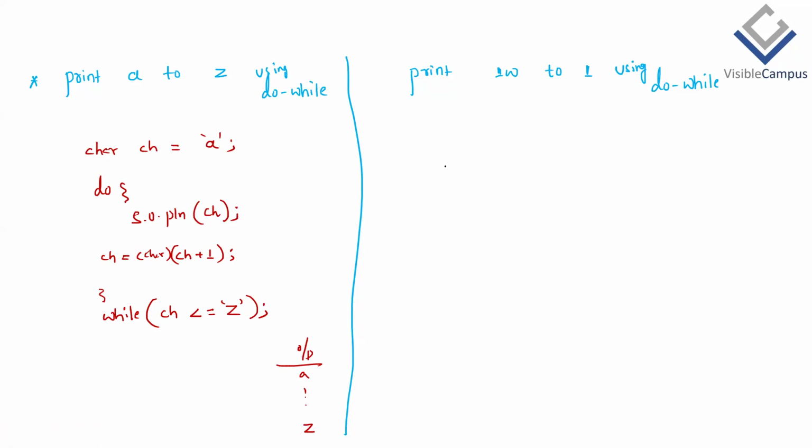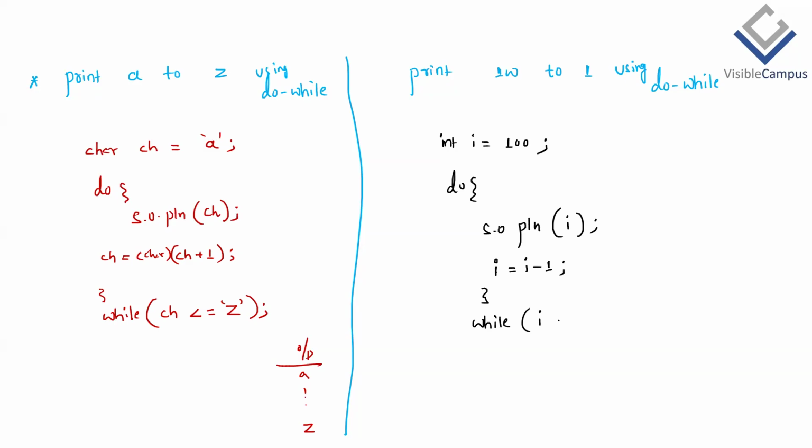Then the next one, printing 100 to 1, first initialization. What is the initialization? int i equals to start from 100. Then followed by do, and inside this System.out.println, print that i value. Then i has to be incremented or decremented? Decremented by 1 every time. Then the closing of do, then followed by while. What's the condition? i should be greater than or equal to 1, then semicolon. So this is the code for writing this.